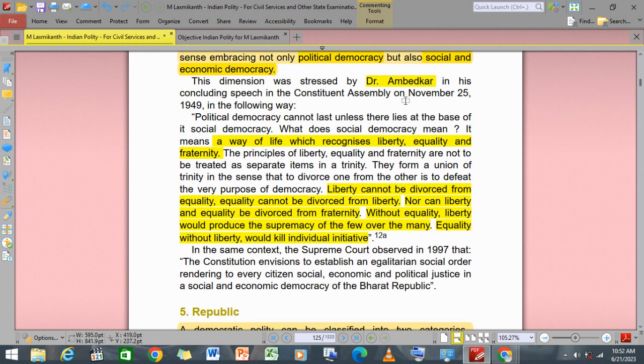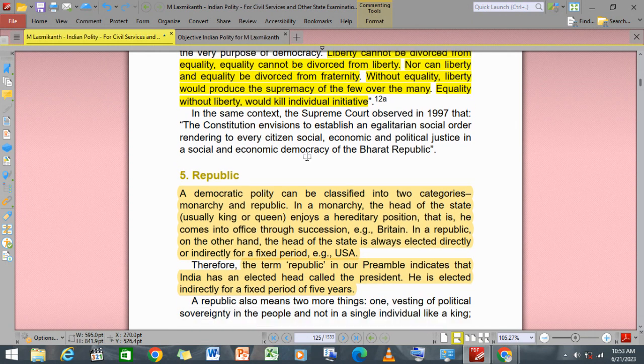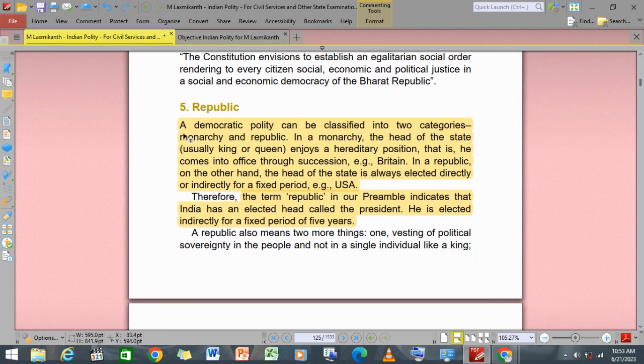On November 25th, 1949, the Constitution aims at the establishment of an egalitarian social order and entails economic and political justice in a social and economic democracy of the Bharat Republic. All right, this is the Republic.